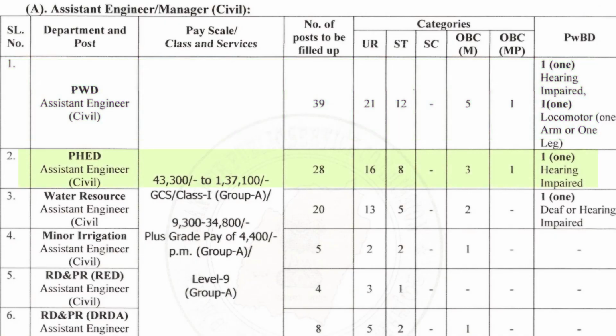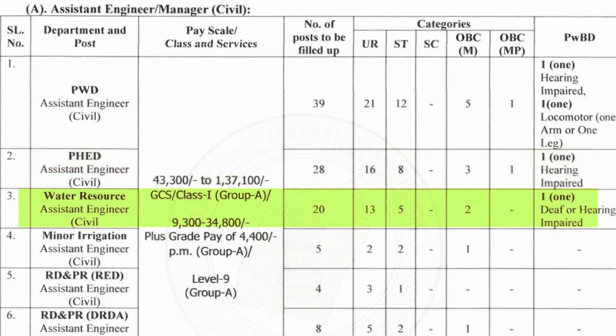Serial number 2, we have PHED Assistant Engineer in Civil. In total, there is 28 vacancies, out of which 16 is unreserved and 8 is reserved for ST candidate. 3 is also reserved for OBC M candidate and 1 is reserved for OBC MP candidate. 1 is also reserved for PWD candidate.